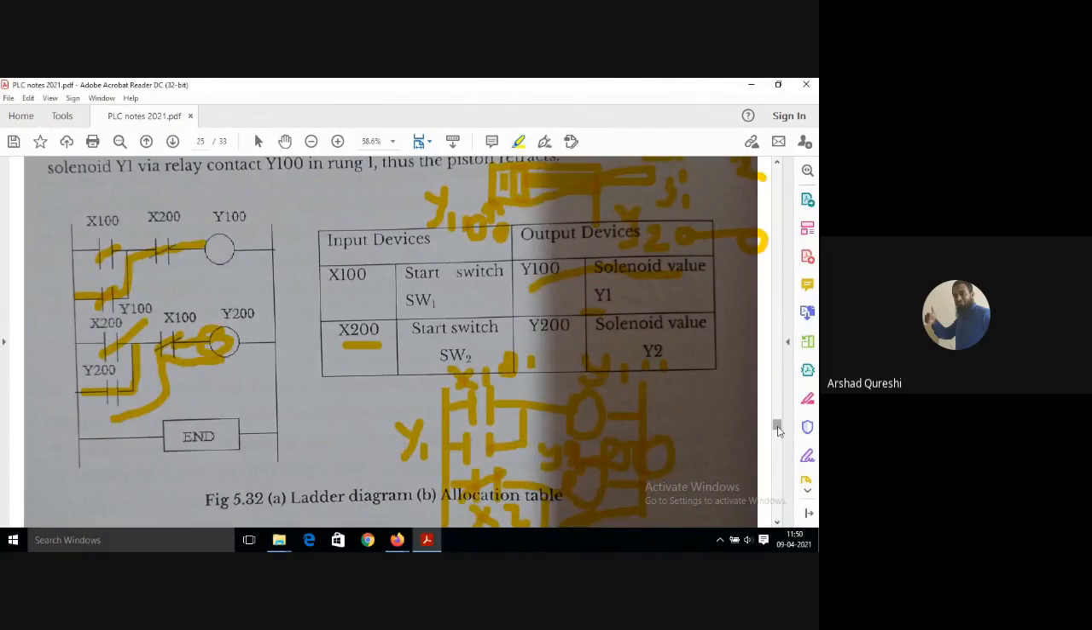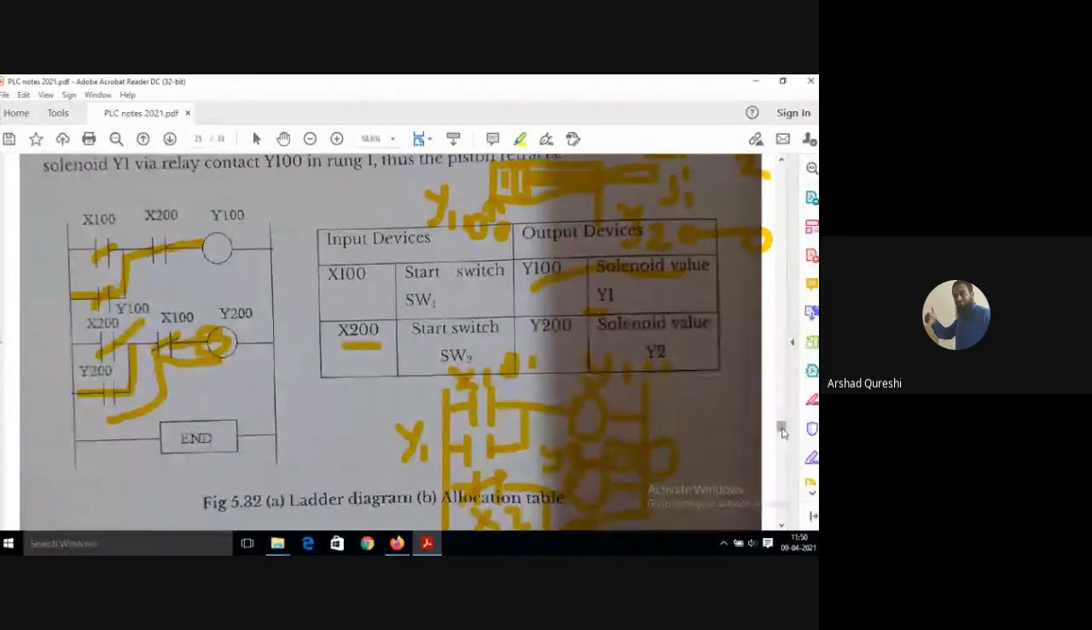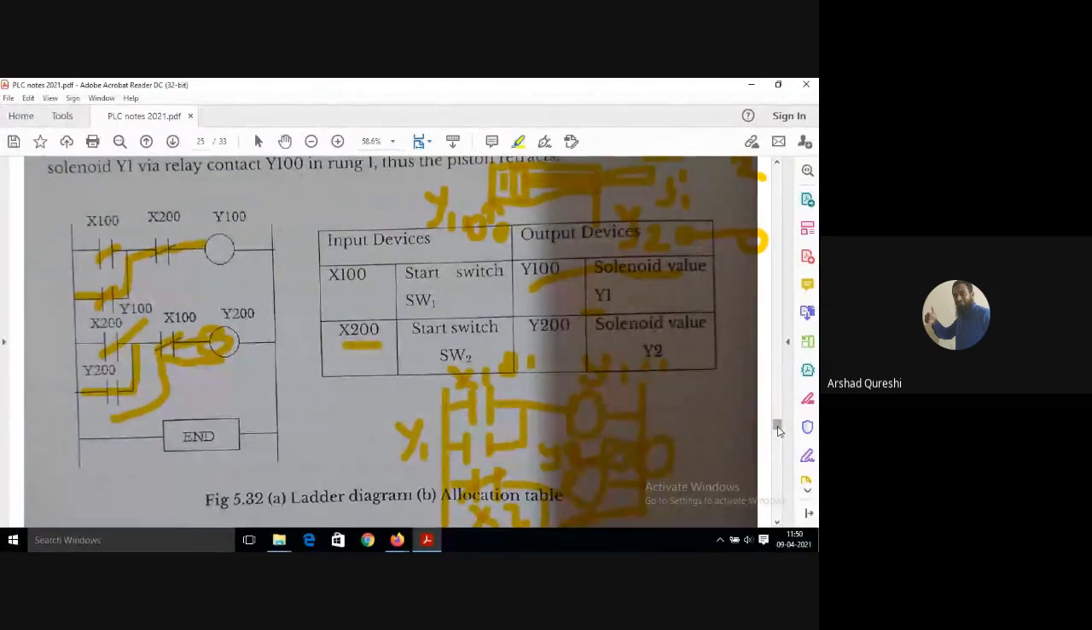But again, when Y1 is working, Y200 should not work. Both solenoids should not work at the same time. If the A plus operation is being operated, my A minus operation should not be operated. Both should operate at different times, not simultaneously.